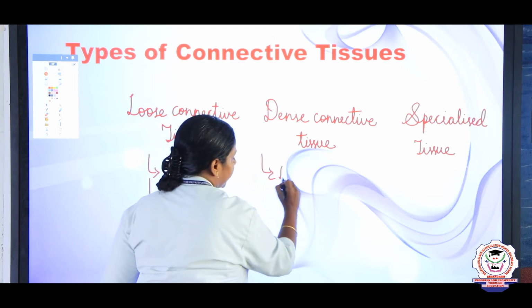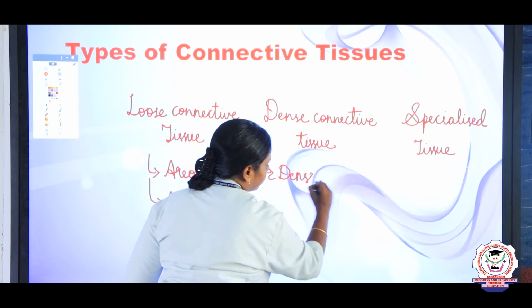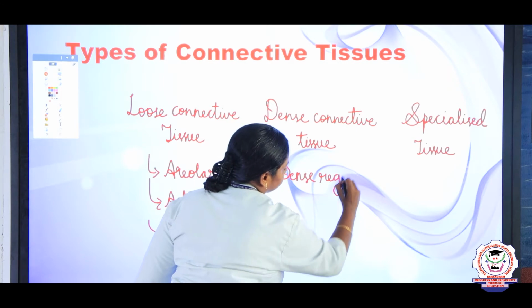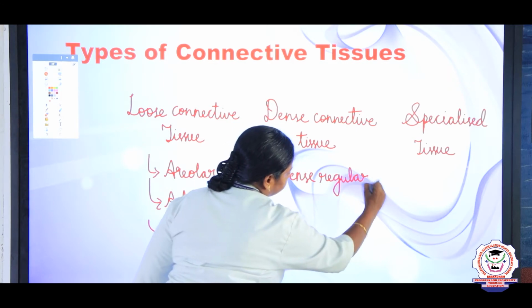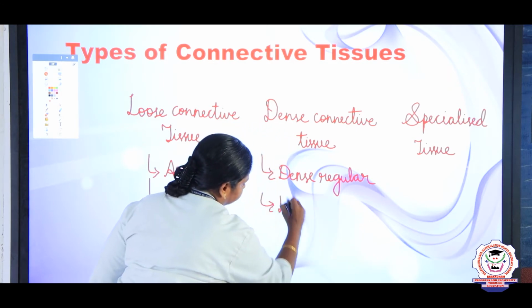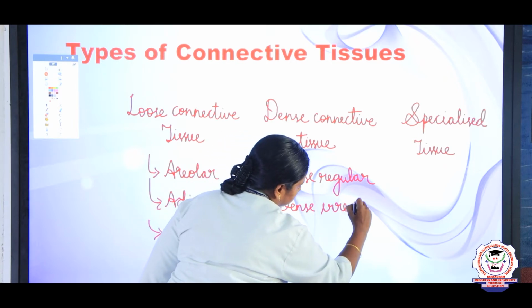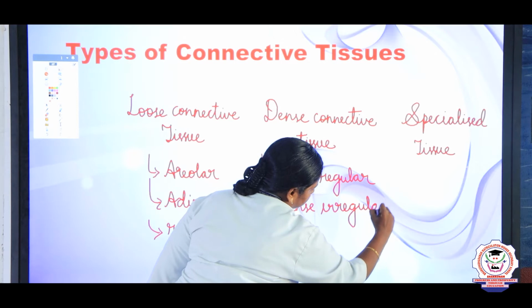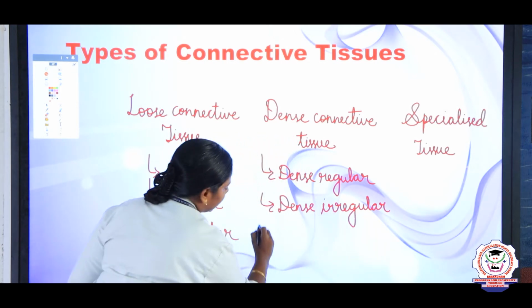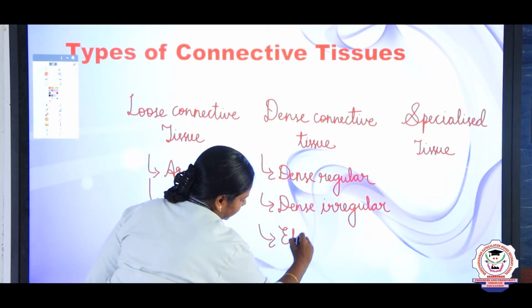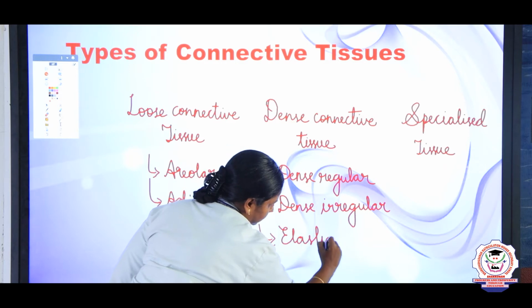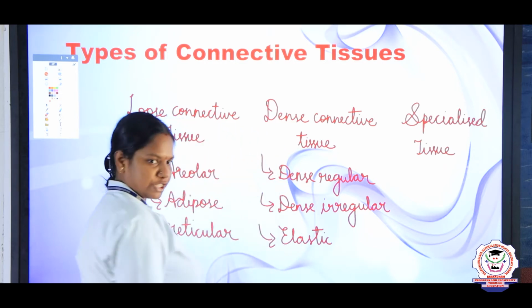And the dense connective tissue is divided into three types. The first one is dense regular, the second one is dense irregular, and the third one is elastic tissue.